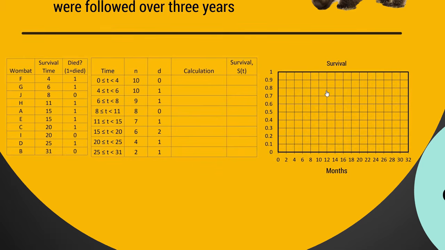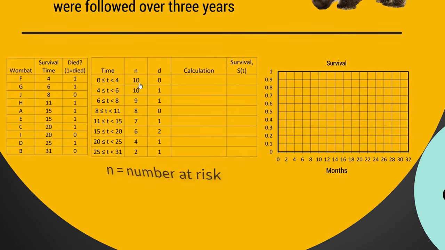I'm not going to show you the formula just yet because I want you to kind of intuit the formula as we go. So to start with, from time period 0 up until but not including 4 months, there were 10 wombats alive. That's what N represents. That is the number of wombats at risk at the start of the period. D is the number that died at the beginning of the period, taken out of the number at risk. So given that we had no deaths at time 0, the calculation is trivial. We have 100% of wombats still alive. So the survival is 1. So we can put that in our table and also draw a bit of a line all the way along from between 0 and 4 months across the top of this survival curve.